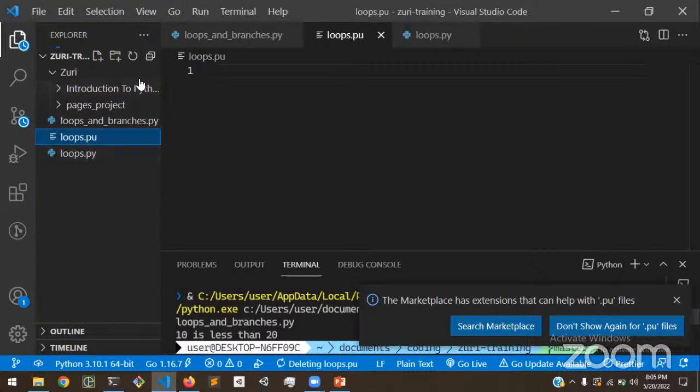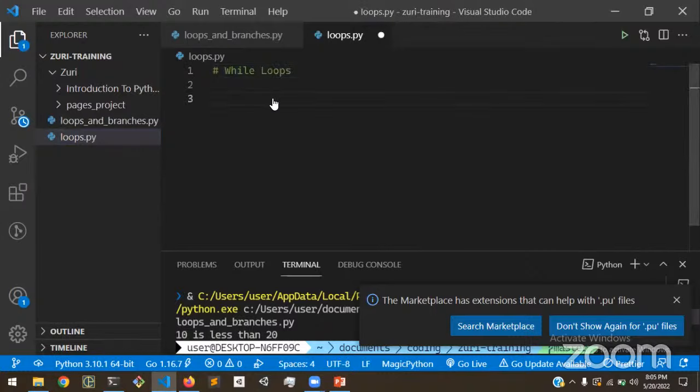Again, let's take a look at what while loops are. While loops basically keep executing until we tell them to stop. So while loops are going to keep us in a literal loop until we tell them to stop. For example, maybe you want to keep waiting until it's sunrise before you go to school or church or you wake up. What you're going to do is keep yourself in a while loop. You're going to stay on your bed and keep checking whether the sun has risen. And if it has, you're going to stand up and start your work or your daily activities. So basically, that's a while loop.